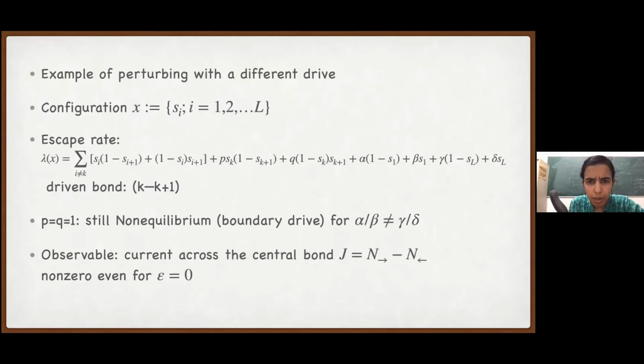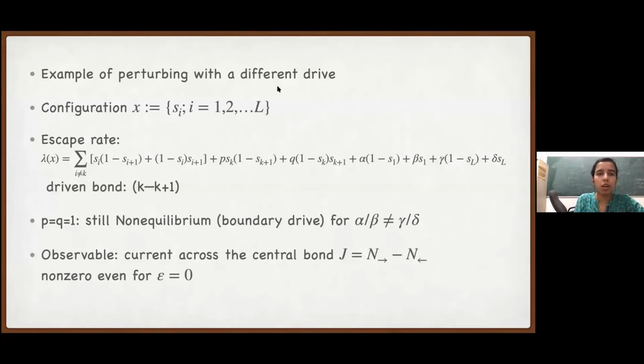Just a small clarification: the bias epsilon can be applied to any bond, near the boundary or inside. Yes, there is no choice. The idea of this example is to show how general this response formalism can be. You can even apply bias at all the bonds, or even different bias at different bonds. For simplicity, I took just one bond which is biased.